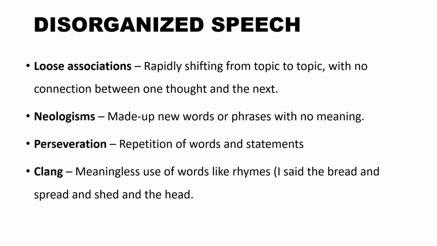Next, disorganized speech. In disorganized speech we can see some specific things, like loose association. Loose association means rapidly or suddenly shifting from topic to topic with no connection between the topics. If I'm talking about schizophrenia, I should complete schizophrenia first, then I can go to another topic, right? But when I'm talking about schizophrenia, in the next moment I'm talking about myocardial infarction. You can imagine the situation. So rapidly shifting from topic to topic is known as loose association. That is a type of disorganized speech.